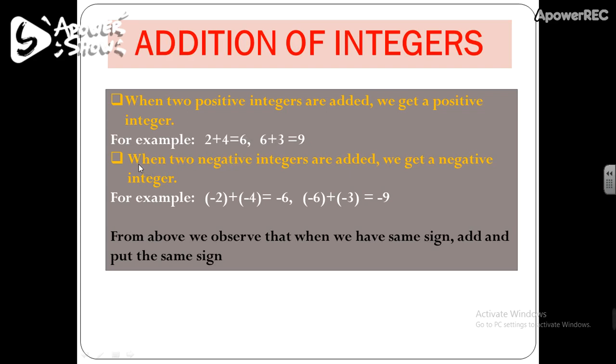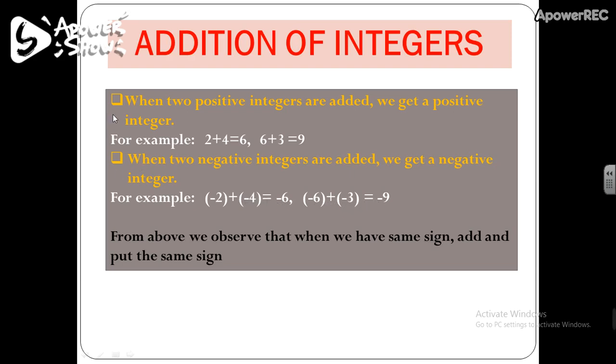Now the second fact says when two negative integers are added, we get a negative integer. So whenever you add two negative integers, the result obtained is again a negative integer. For example, minus 2 plus minus 4. So minus 2 is a negative integer, minus 4 is a negative integer, and when you add minus 2 and minus 4, the result is minus 6, which is again a negative integer. Similarly, minus 6 plus minus 3 equals minus 9.